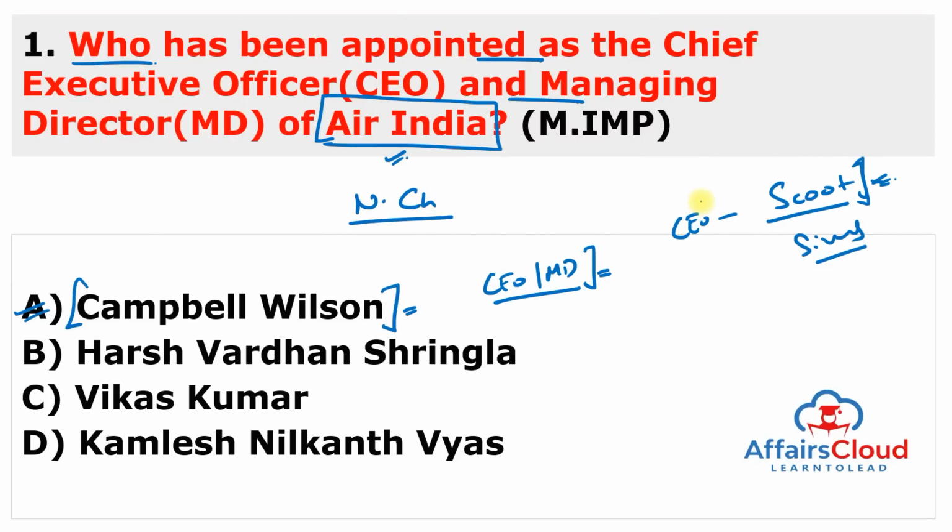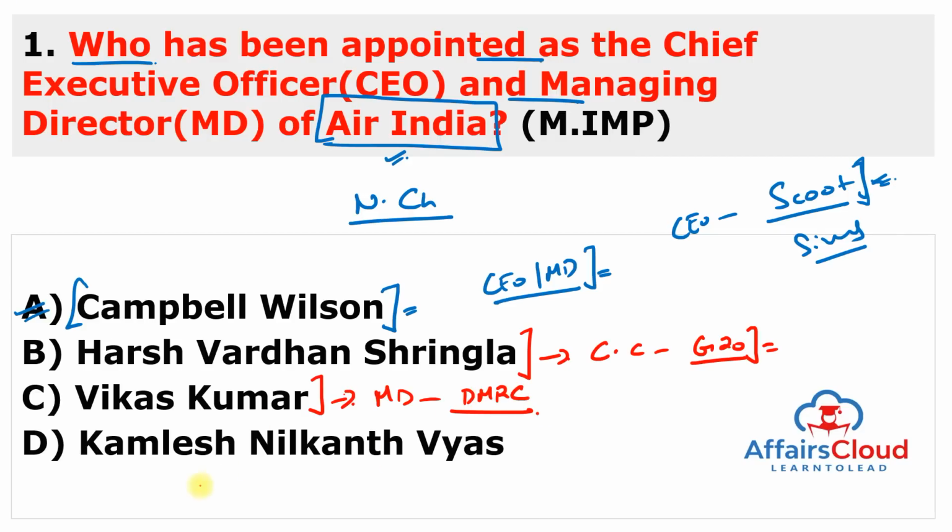Chandrasekharan. This is important. But other options are again very important here, like second option, Harshvardhan Shringla ji. Harshvardhan Shringla recently appointed as Chief Coordinator of coming G20 Summit. Next is Vikas Kumar, very important appointment because he recently appointed as the Managing Director of Delhi Metro Rail Corporation, DMRC. Next is Kamlesh Neelkant Vyas, he was recently appointed as Chairman of Atomic Energy Commission. So all the appointments are very, very important.